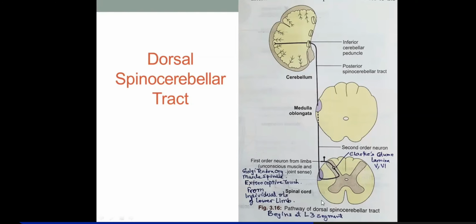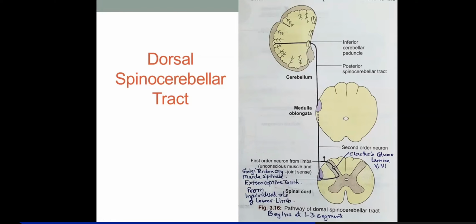Now look here, the central processes of the fibers carrying these sensations from these receptors will relay in the posterior horn of the spinal cord, in lamina 5 and 6, that is Clarke's column.